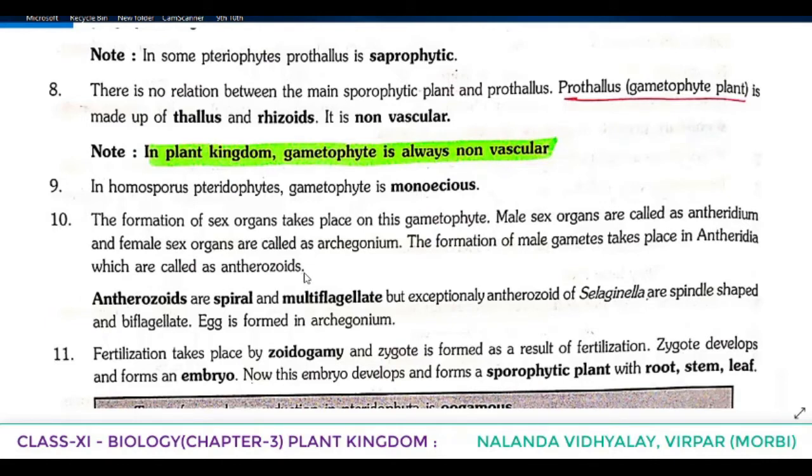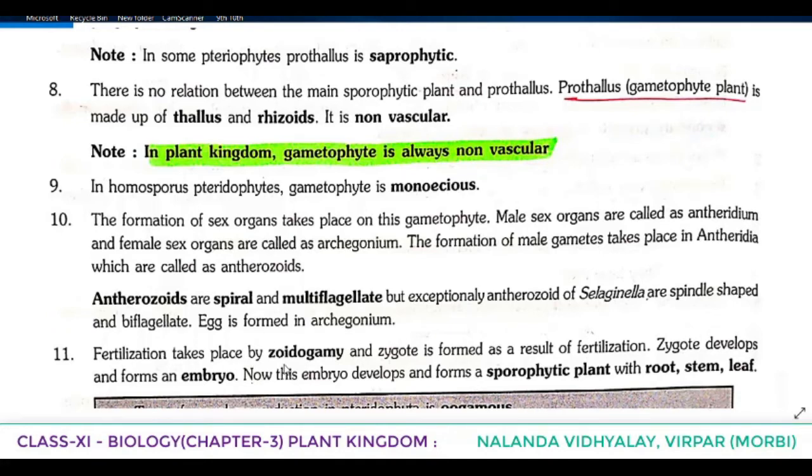What are they known as? Antherozoids. Antherozoids are spiral and multiflagellate, meaning having more than one flagellum, but exceptionally the antherozoids of Selaginella are spindle shaped and biflagellate. So usually in the majority of cases antherozoids are spiral and multiflagellate, but exceptionally, antherozoids of Selaginella are spindle-shaped and biflagellate. And the egg is formed in archegonia.